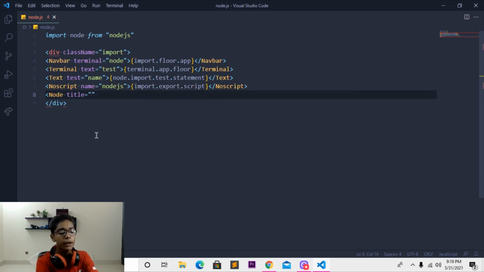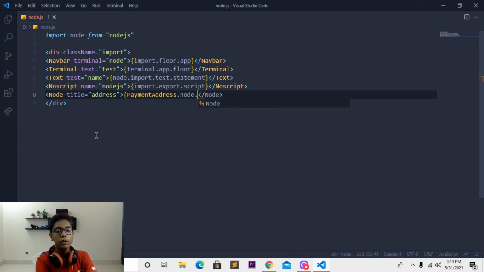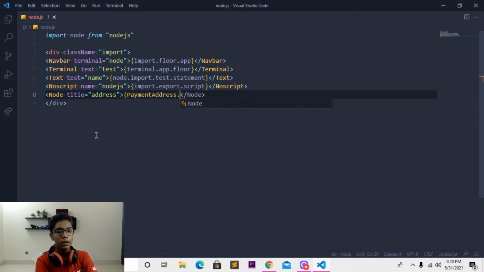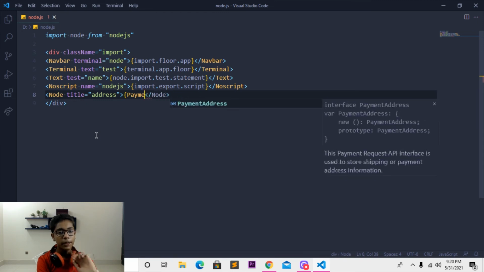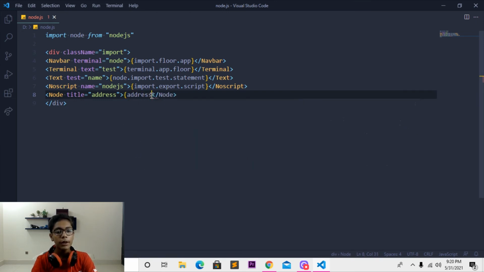So I'll be moving here and writing address. Then just write it and close this. Make this curly bracket here in which I will be writing address dot node dot, and then I will be moving here. So we have to write address here, then write dot. Okay, there is a problem coming: when we are writing address, payment address is coming. So I have to move here and then come forward and now write dot. Then just write float dot and dot. Then you have to close this here. So you can see we are done with those things.